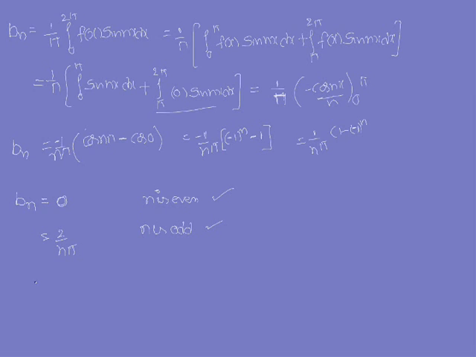So all the values you substitute in f of x is equal to a naught by 2 plus sigma n is equal to 1 to infinity a n cos nx plus sigma n is equal to 1 to infinity b n sin nx. Okay, you will get the Fourier series expansion. Okay, thank you.